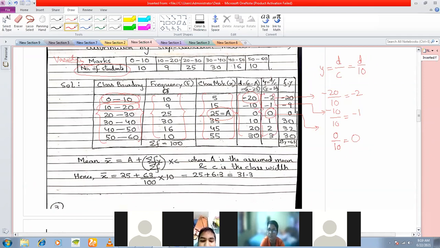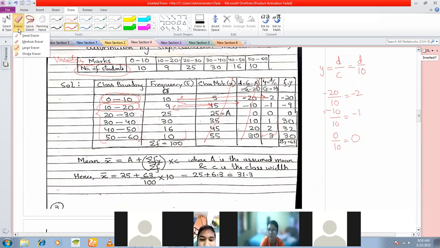Now, once you have calculated each value of y, you multiply f and y. Each value of y you multiply with its frequency. So if we are calculating f into y, each frequency is multiplied by this y. Again, try to keep a finger on this column and on this column while multiplying, so that you don't end up multiplying these two or these two.